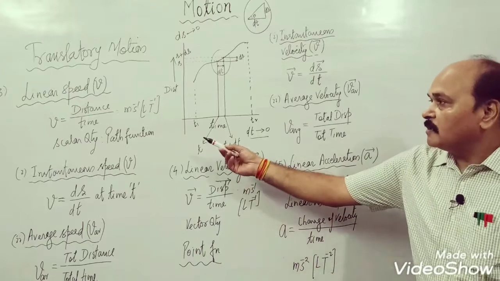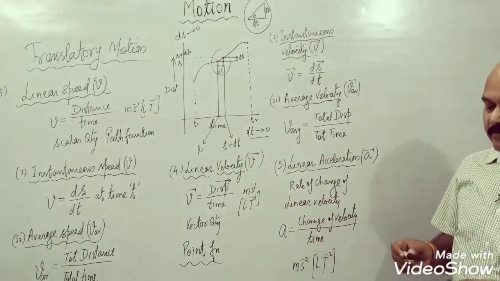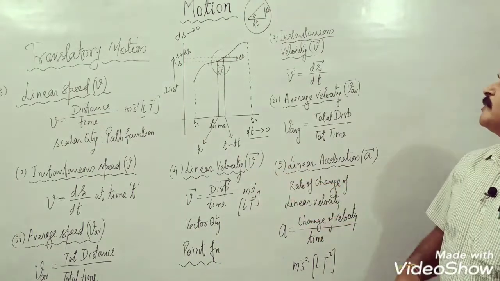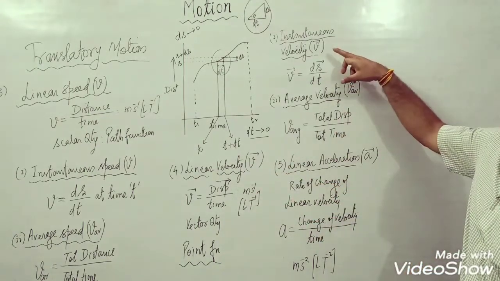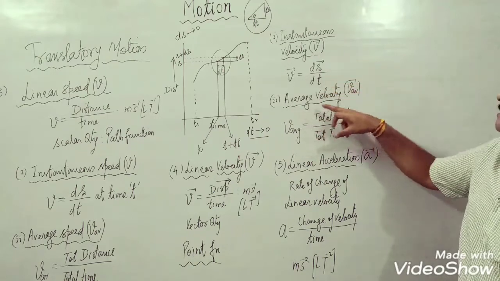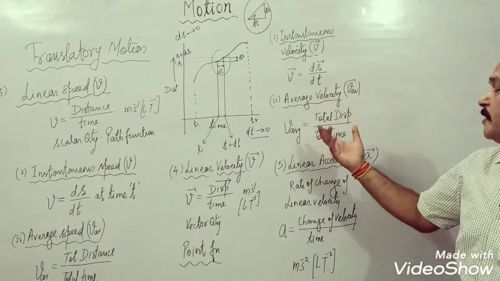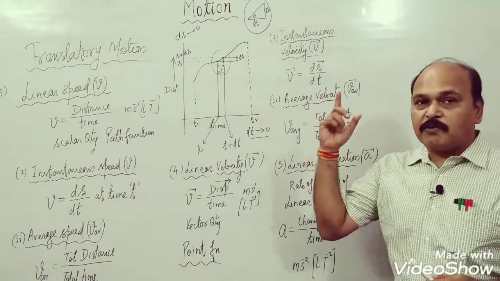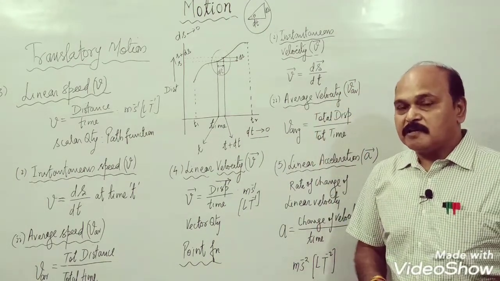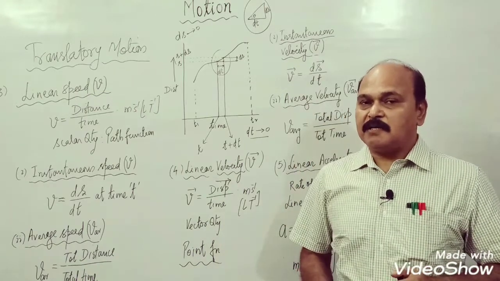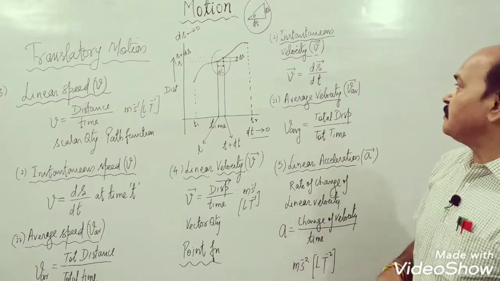As we have discussed in case of linear speed, this linear velocity is also of two types: instantaneous velocity, another is average velocity. Instantaneous velocity has again the same meaning. At whichever instant we want to find out the velocity, beyond that instant we take a very small duration, and in that very small duration the displacement made is ds.